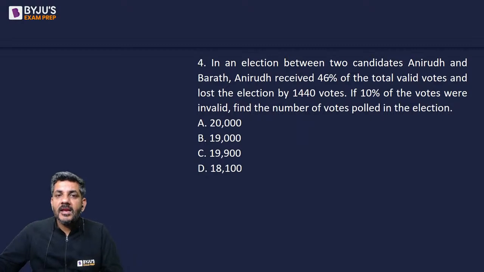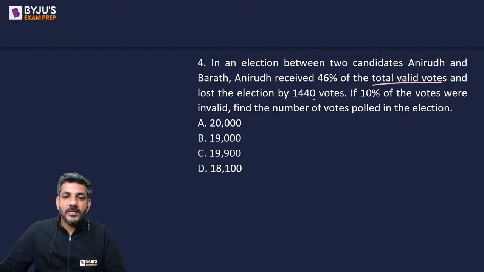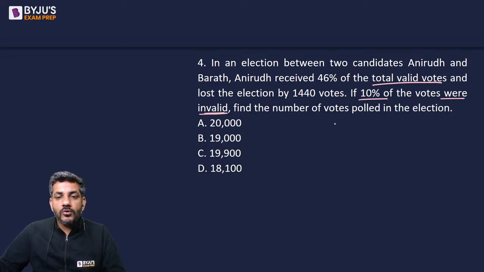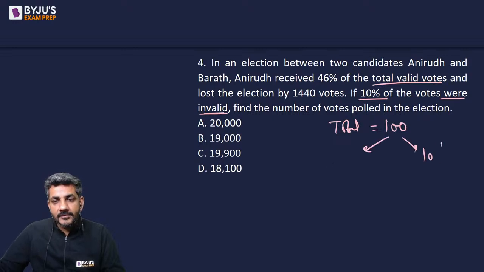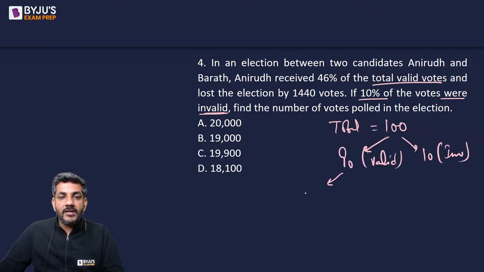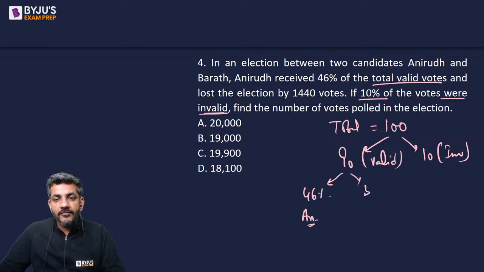First, in an election between two candidates, Anirudh and Bharat, Anirudh received 46% of total valid votes and lost the election by this margin. 10% of the votes were invalid. Now let us say the total votes are 100. Out of them 10 are invalid. If 10 of them are invalid, that means only 90 valid votes are there. Out of these 90 valid votes, 46% went to Anirudh. So automatically 54% must have gone to Bharat, right?